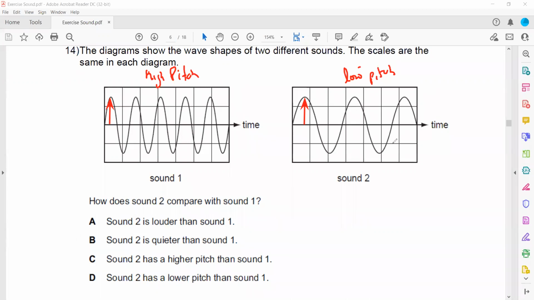Sound 1 has a higher pitch compared to sound 2. Or, the opposite, sound 2 has a lower pitch than sound 1. That's why D is the right answer. Both have the same amplitude, so both have the same loudness. The loudness is the same, but the number of vibrations per second is different, so the pitch is different.